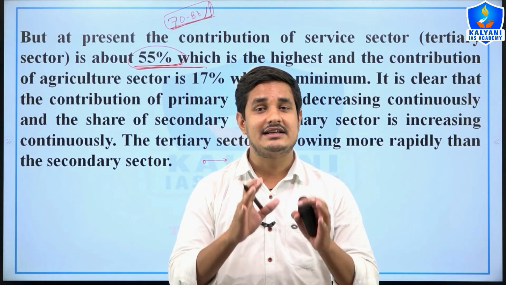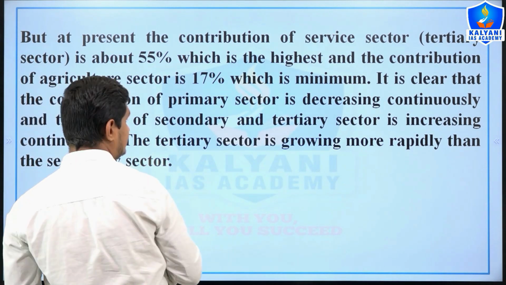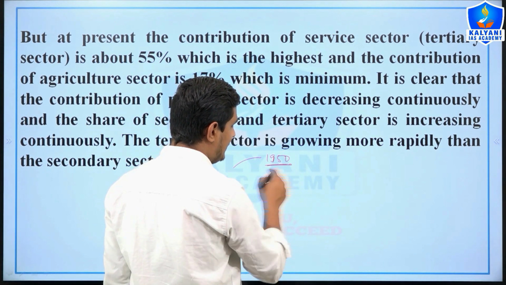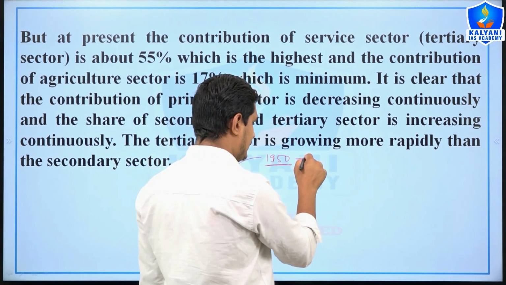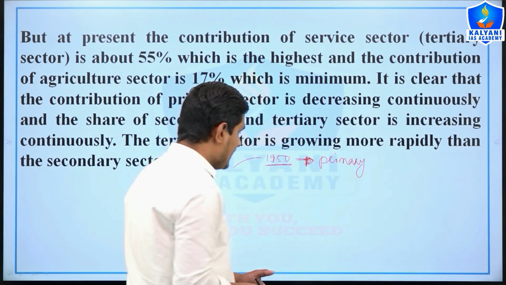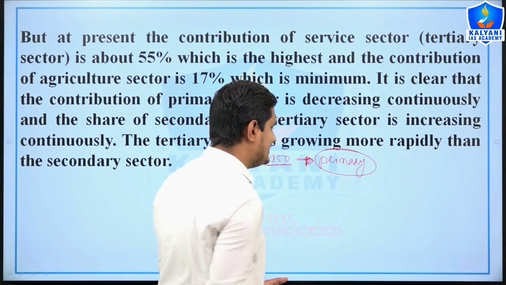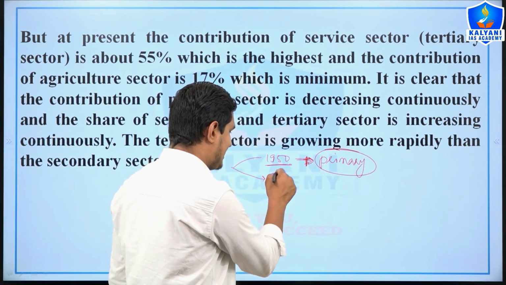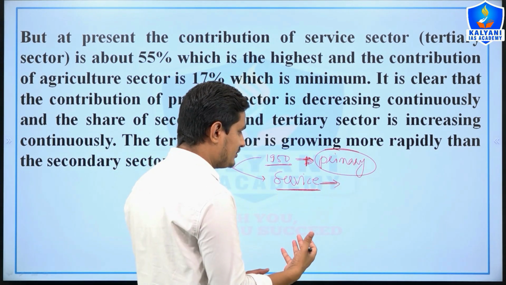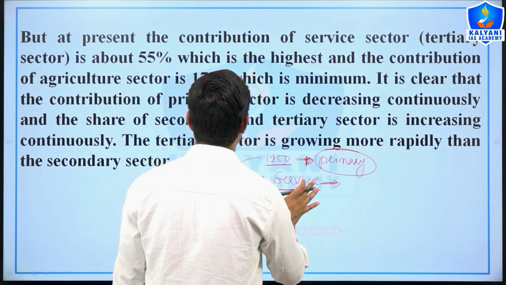But at present, the share of the service sector is maximum. So in 1950, the primary sector had the major portion in GDP, but at present you know that the service sector has the major portion, or we can say that the share of the service sector is maximum at the present time, right?